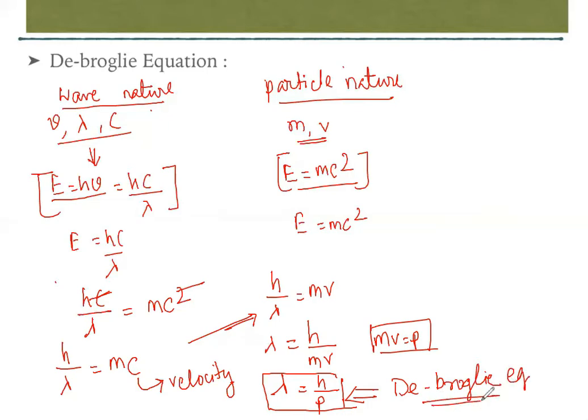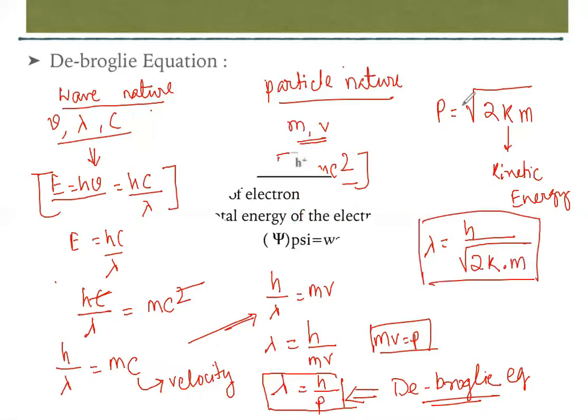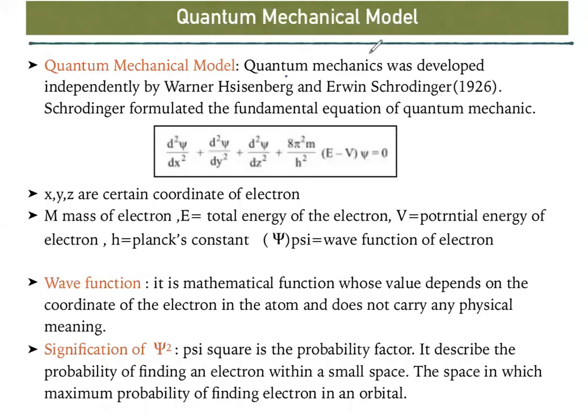Another thing is sometimes p can be written in terms of kinetic energy, that is root over 2 K into m, where K is nothing but your kinetic energy. So we can replace that equation: lambda is equal to h upon p can be written as h upon root over 2 kinetic energy into mass. So this equation you remember. Next we'll discuss the quantum mechanical model.